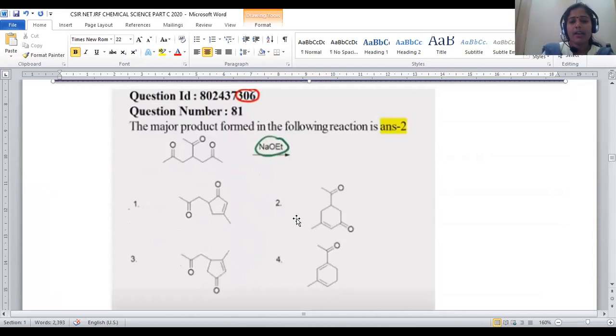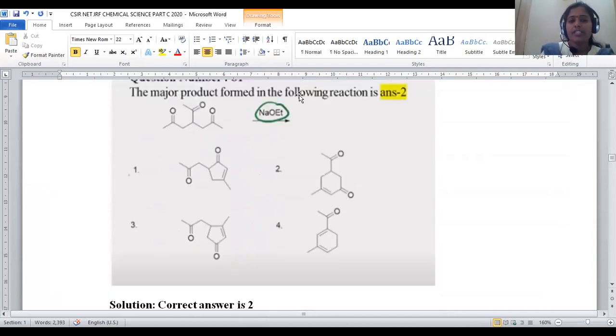Question number 81. It is a part of organic chemistry. The major product formed in the following reaction. We are taking the starting material, which is a tricarbonyl compound. If you observe this compound, all are identical in nature. Here you can find acetyl, here acetyl, here also acetyl. When this triacetyl compound was taken and added with a very strong base, sodium ethoxide, it is involved in a ring cyclization reaction, and a product will be generated.